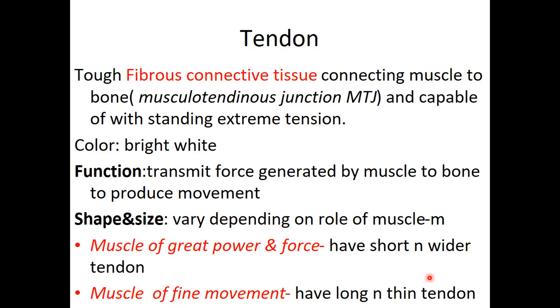So these muscles in the arm are there to control fine movement, like writing, knitting, drawing, typing, such kind of thing. But muscles, for example, in the legs, you find that they have short and wider tendons because they are there to work against gravity and move the whole organism.